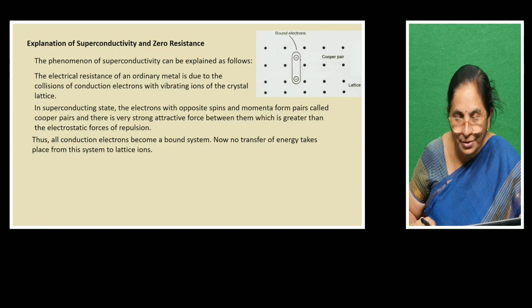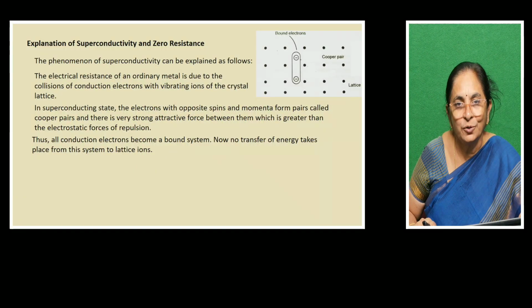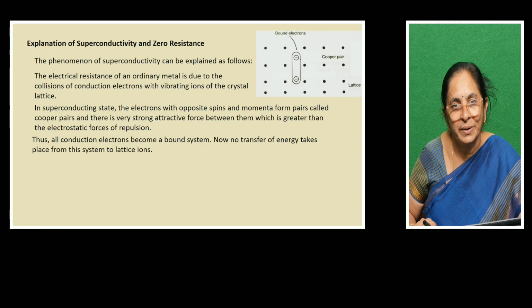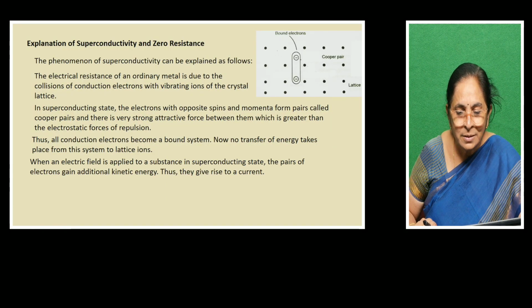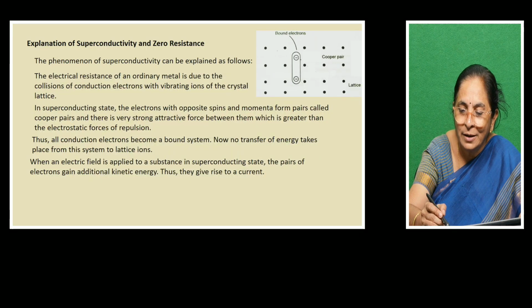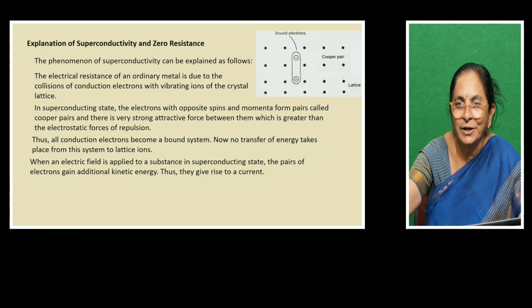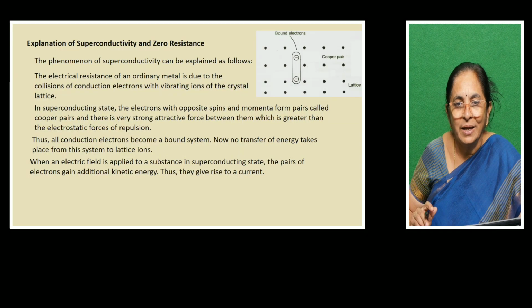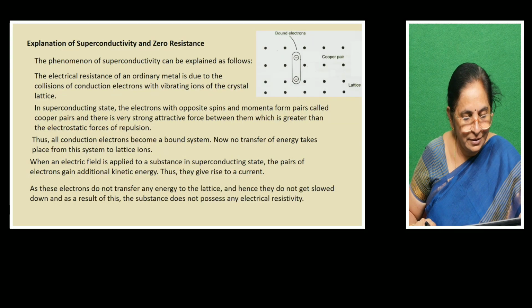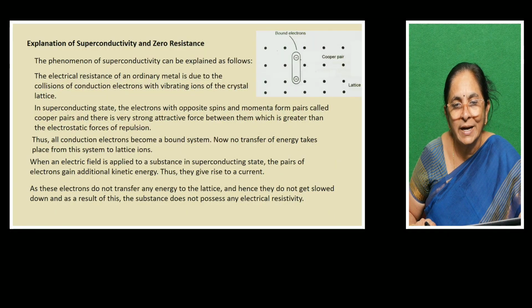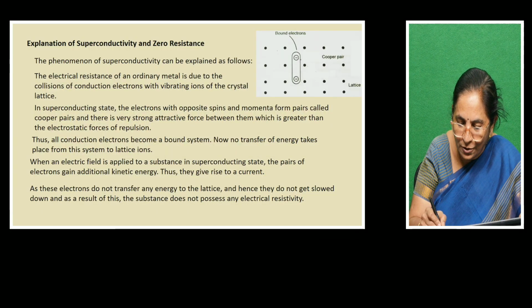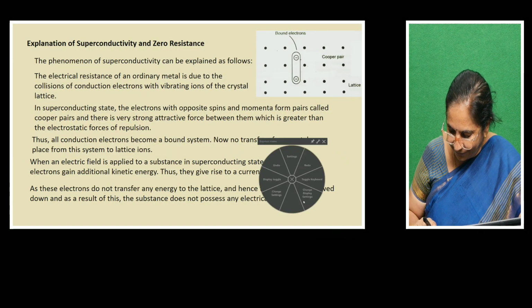That is the reason for the substance to behave like a superconductor, or you can say that in the superconducting state, the element has zero resistance. If you apply some electric field across this crystal, you can make these electrons move from one side to another side. Thus they give rise to current. As these electrons do not transfer any energy to the lattice, they do not get slowed down. As a result, the substance does not possess any electrical resistivity.